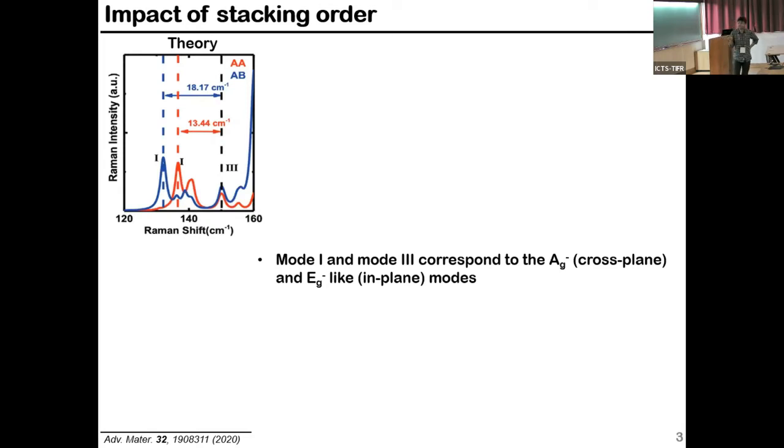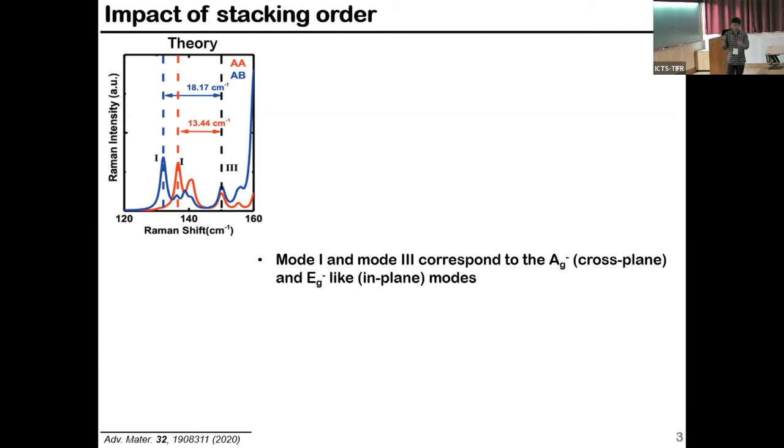We have also carried out Raman spectra calculations. You can see here the two characteristic modes: the first is the out-of-plane mode, and mode 3 is the in-plane mode. Around 150 cm^-1, for this mode there is a shift between AA and AB stacking peaks.